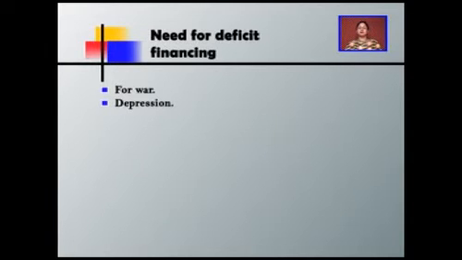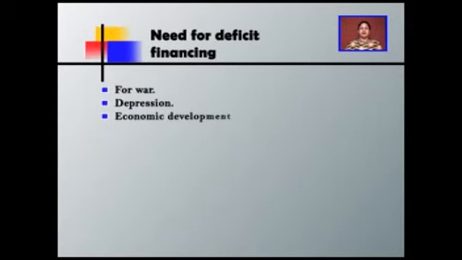Deficit financing is also used during the time of depression, as clearly advocated by J.M. Keynes, that deficit financing is the easiest and simplest way to remove depression in the economy, because depression can be removed only with an increase of aggregate demand and supply in the economy. Both can be increased only by providing more funds in the economy, which can be done only with the help of deficit financing.